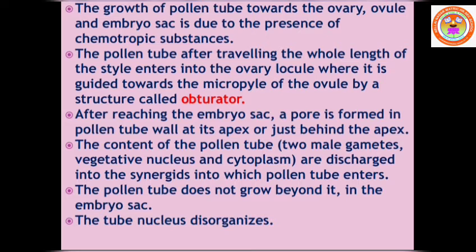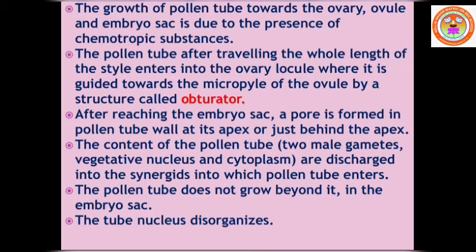Any one of the methods, pollen tube after traveling the whole length of the style enters into the ovary locule, that is called ovary chamber, where it is guided to the micropyle of the ovule by a structure called obturator. So obturator is a structure found in the ovule which guides the pollen tube to enter into the micropyle. Micropyle is a small opening of the ovule.